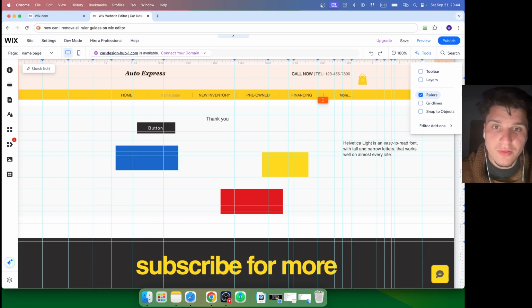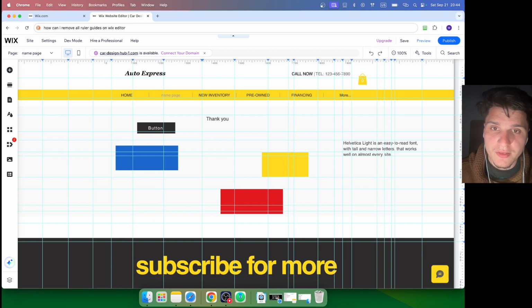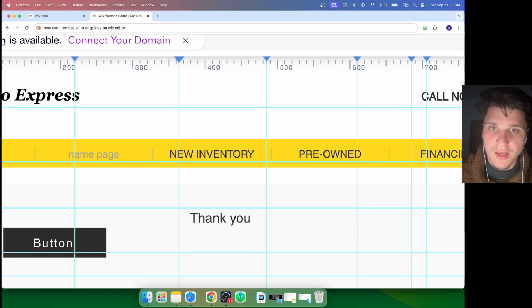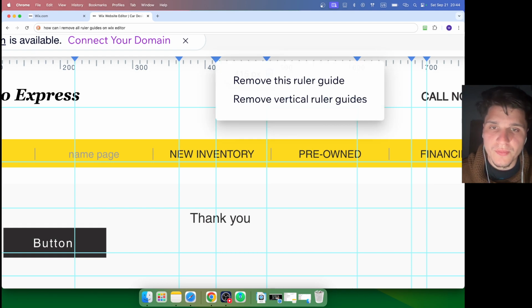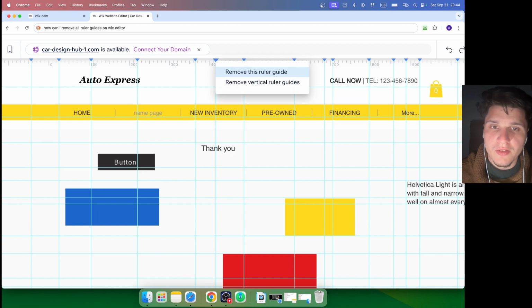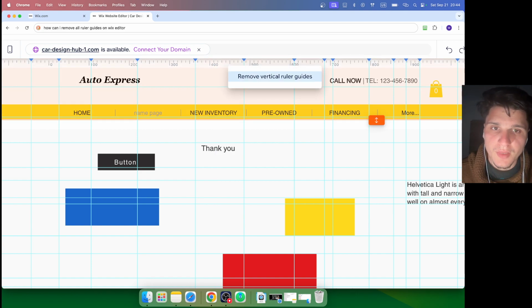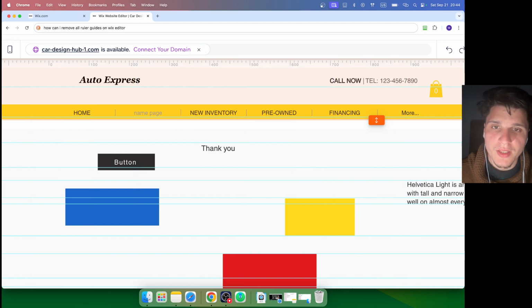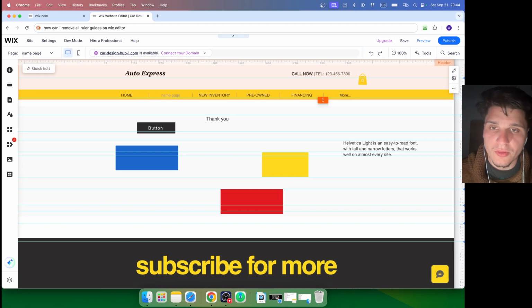So what you're going to need to do to remove all the rulers is, if you click on those rulers here, it's going to add one. But if you want to delete one, you're going to have to right click and then here, remove this ruler guide, and then remove vertical rulers guides. Then you can remove all the rulers.